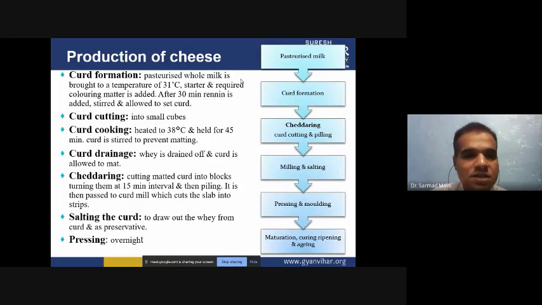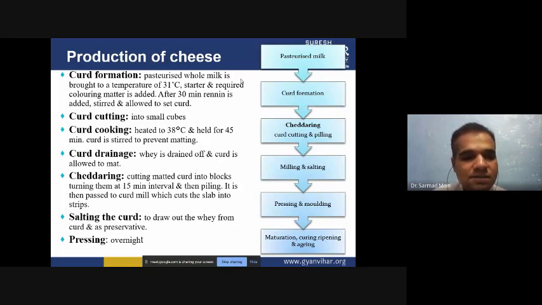Then after the preparation of the curd, you have to cut it into small cubes, and this curd cooking you have to do. So after the cube preparation of the curd, you have to heat it at 38 degrees centigrade, and after that, hold it for 45 minutes. So 38 degrees centigrade for 45 minutes. You have to stir it or cook it. After the cooking, the whey will separate and the curd solid part will separate.